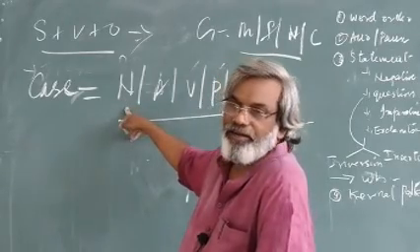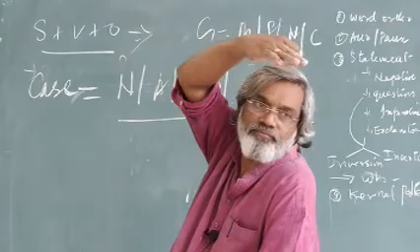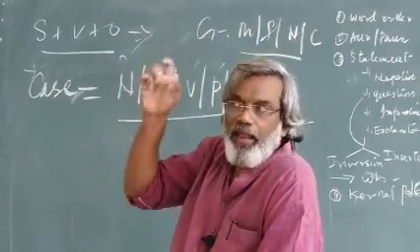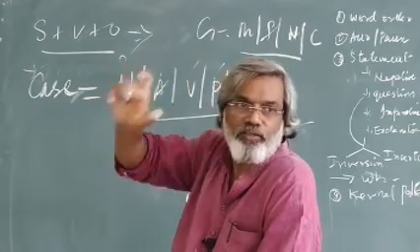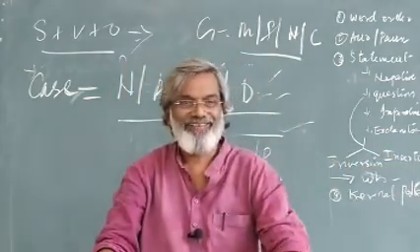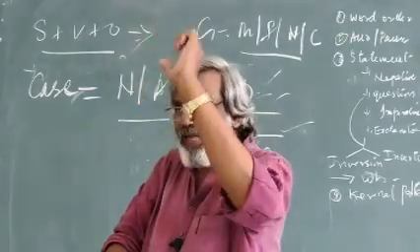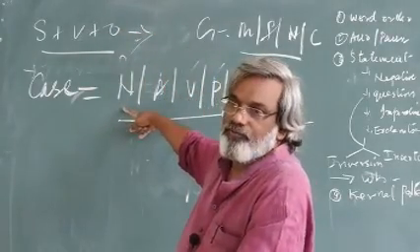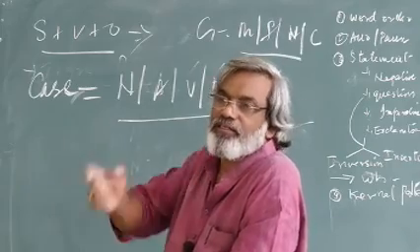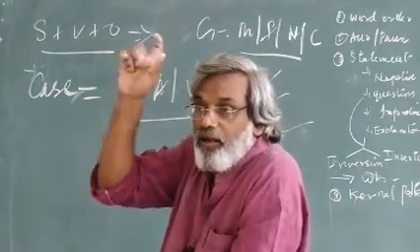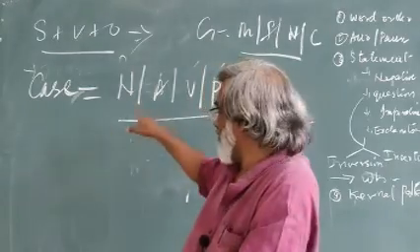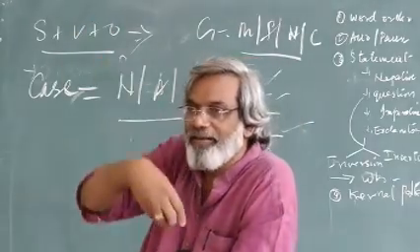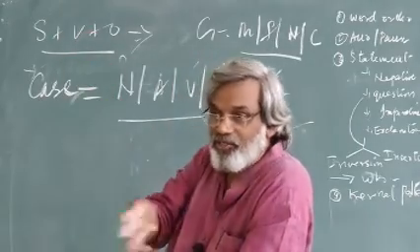What is called a nominative? Say it shortly. You understand me? What is nominative? A word, a noun, that appears in the position of subject. What is accusative? Accusative means a word that appears in the position of object. Subject, object. Vocative is calling somebody: Raju, come here. Revision, I am doing revision.